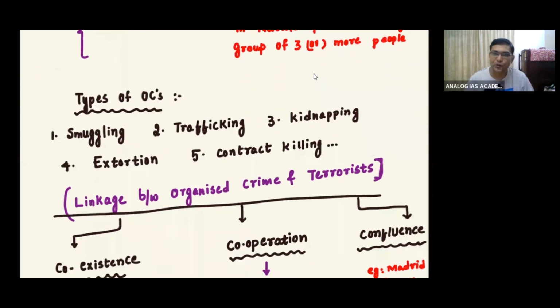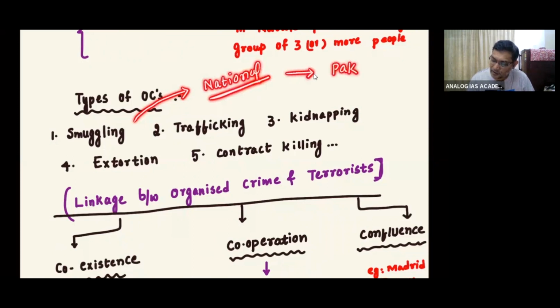Now, let us go to the question of the different types of linkages. Types we have seen. Smuggling. So where do you see most kind of smuggling? Transnational and national. In the national, smuggling takes place towards the POK, Pakistan border, towards the Bangladesh border, towards Myanmar. All these areas are highly prone to smuggling.